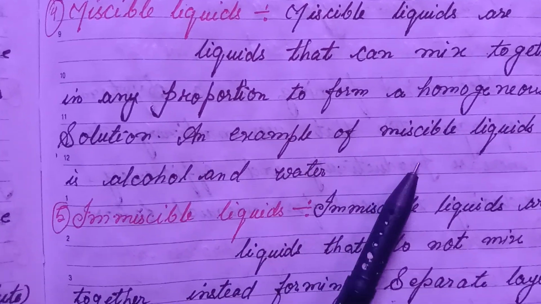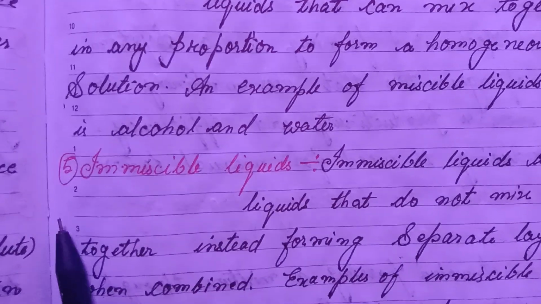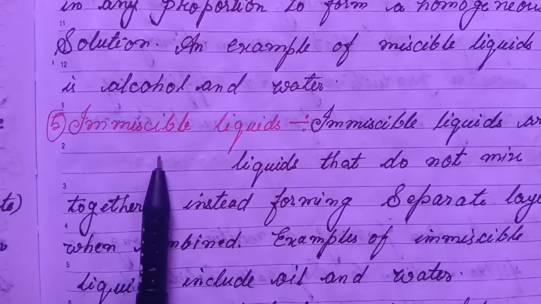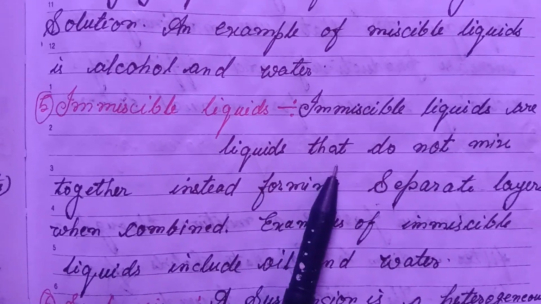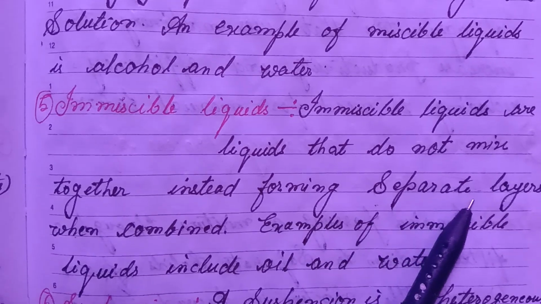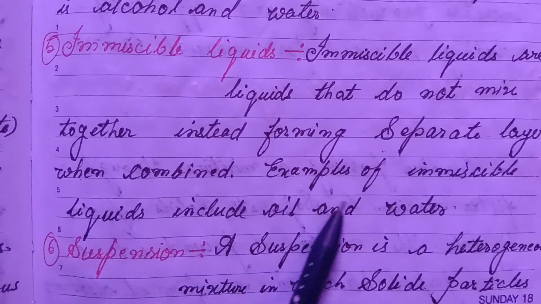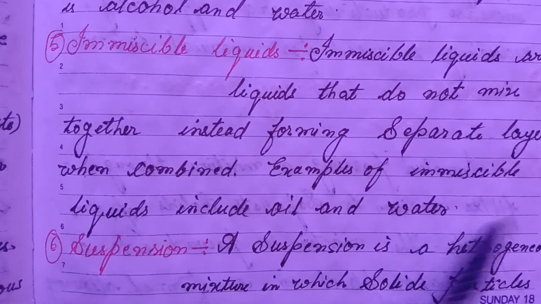An example of miscible liquids is alcohol and water. 5. Immiscible liquids. Immiscible liquids are liquids that do not mix together, instead forming separate layers when combined. Examples of immiscible liquids include oil and water.